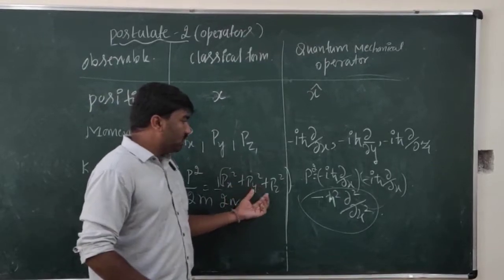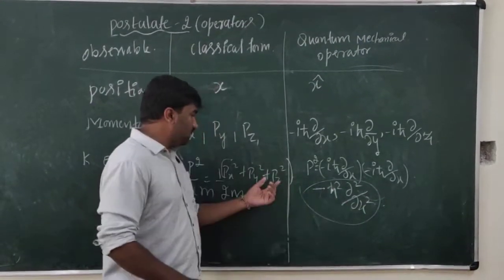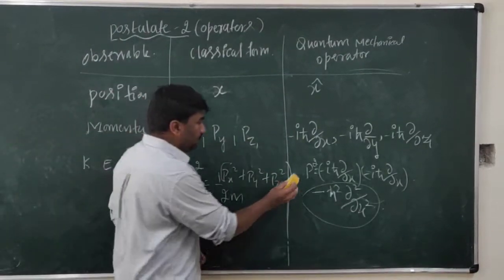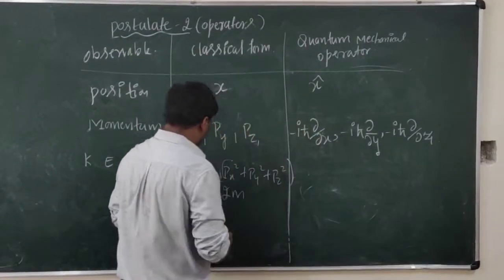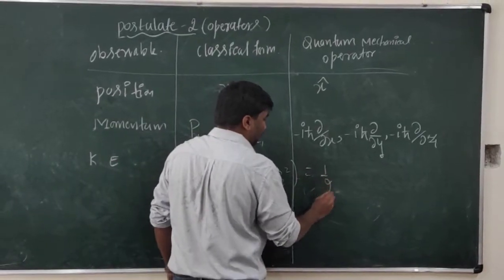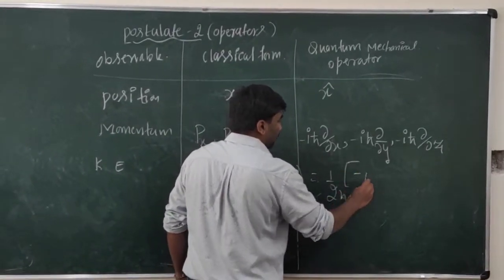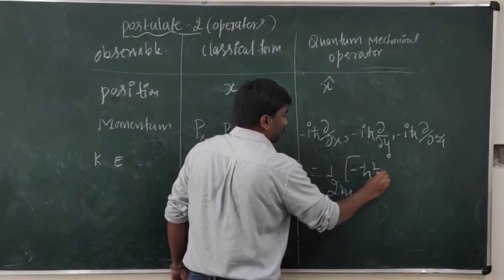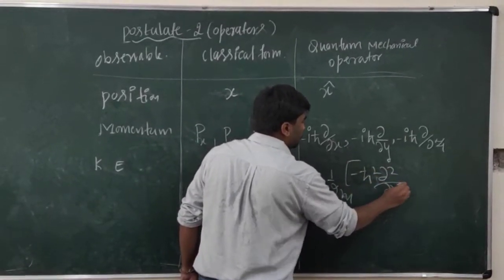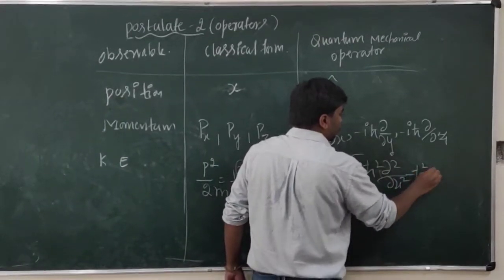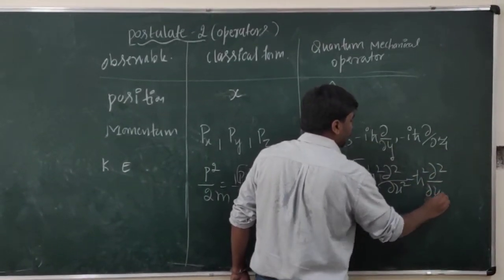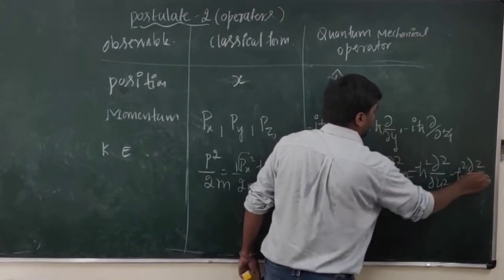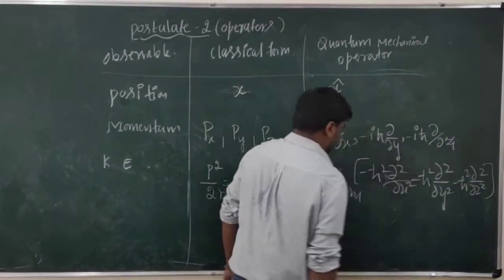If it is along py square, we will get dou square by dou y square. If it is along pz square, it is dou square by dou z square. So next we replace this: the kinetic energy is equal to 1 by 2m into minus h cross square dou square by dou x square, minus h cross square dou square by dou y square, and minus h cross square dou square by dou z square.